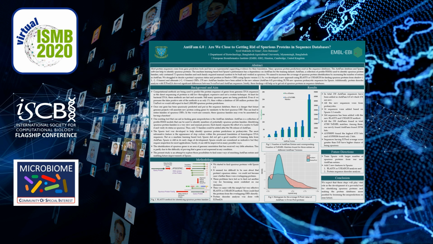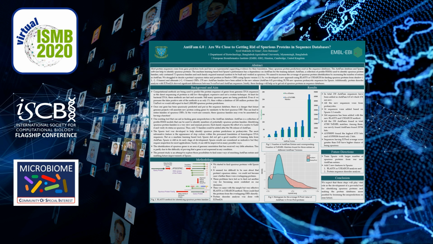Let me start with some facts. As genome sequencing is becoming more common in today's world, many false or spurious genes are being predicted during protein sequence prediction using computational methods. Even if we presume the false positive rate of this method is around 1%, then within a database of 180 million proteins like UniProt, we'd still expect to find 1.8 million spurious protein predictions.